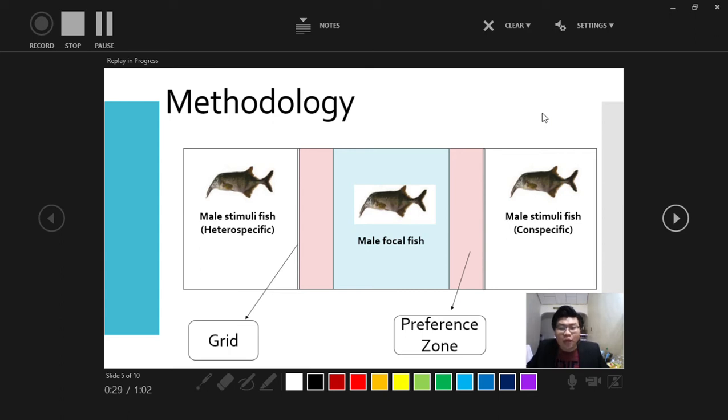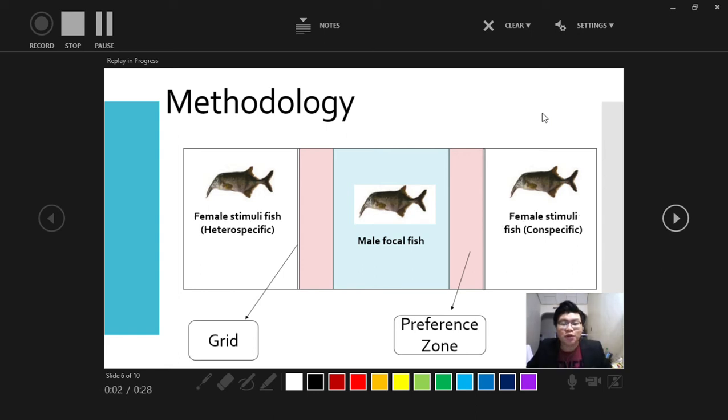Next, the test subject is placed in an aquarium with 3 compartments. Each compartment will have a different category of weakly electric fish. In the middle compartment, the male focal fish will be placed, and in the left compartment, the male stimulus heterospecific fish will be placed, and in the right compartment, the male stimulus conspecific fish will be placed. In between the compartments, a grid is added to prevent the fish from moving around in the aquarium. The time the male focal fish stays in the preference zones will be recorded.